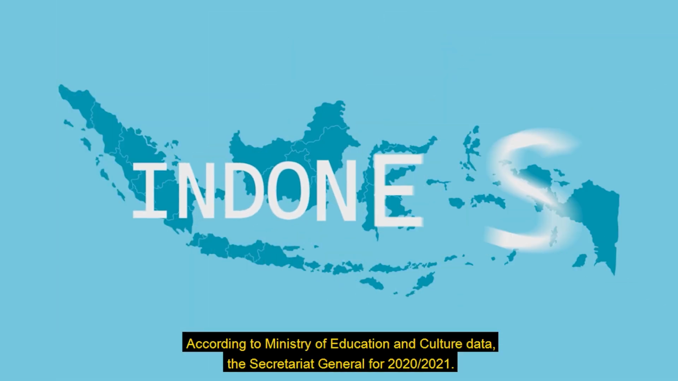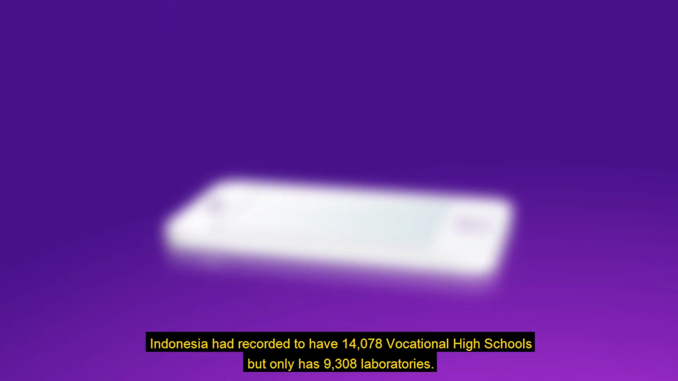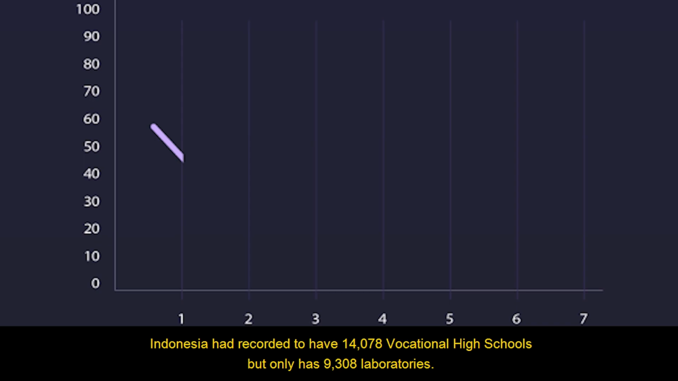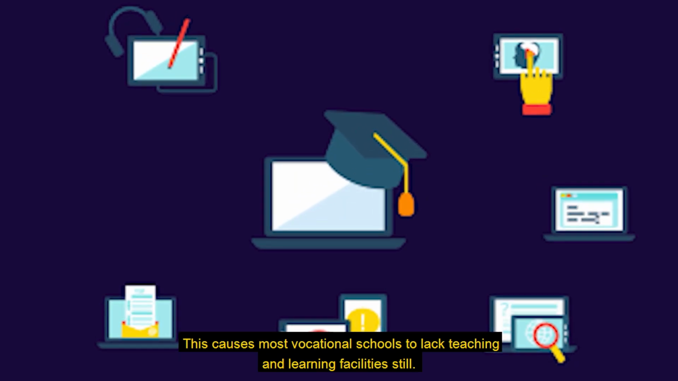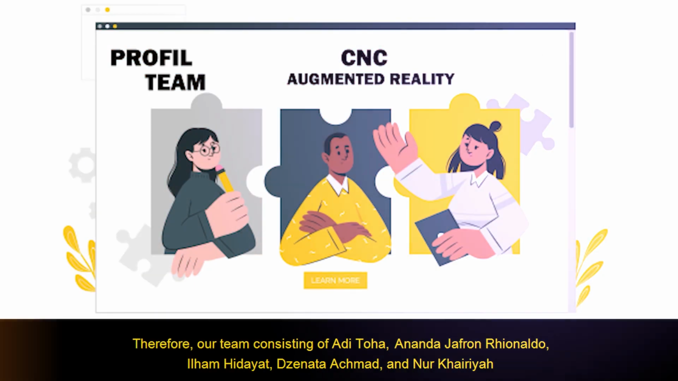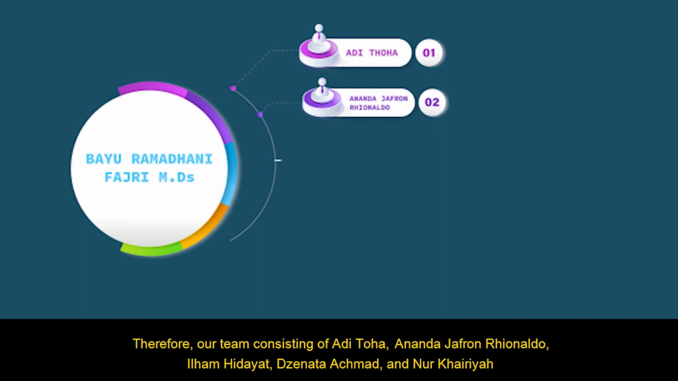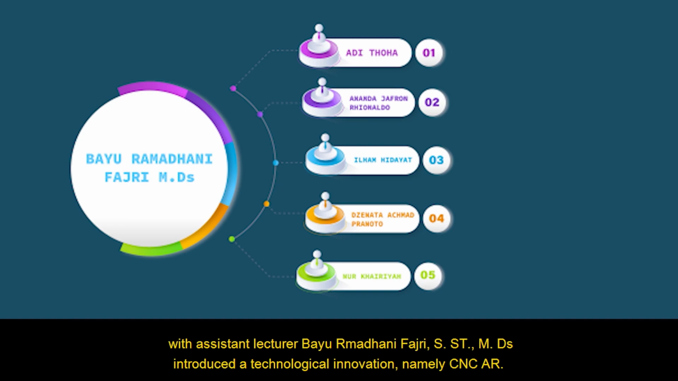According to Ministry of Education and Culture data, the Secretariat General for 2020 to 2021, Indonesia is recorded to have 14,078 vocational high schools, but only has 9,308 laboratories. This causes most vocational schools to still lack teaching and learning facilities. Therefore, our team consisting of Thoha, Ananda, Jafron, Rhionaldo, Ilham Hidayat, Dzenatan, Achmad, and Nur Khairiyah with assistant lecturer Bayu,